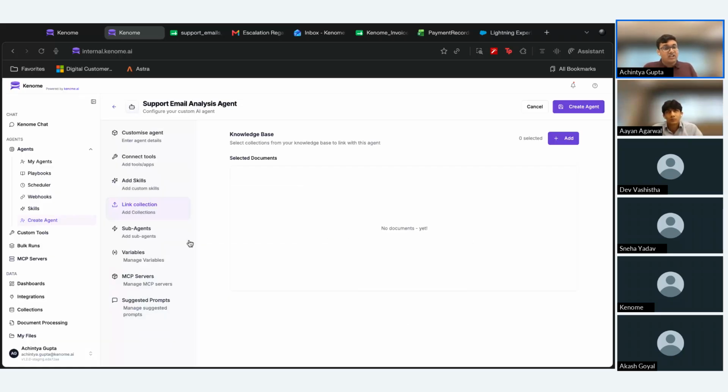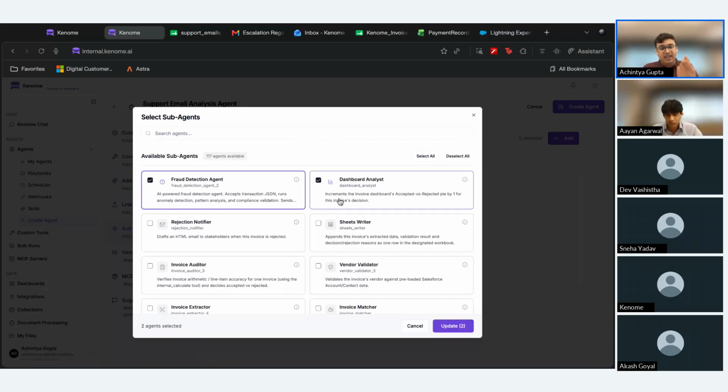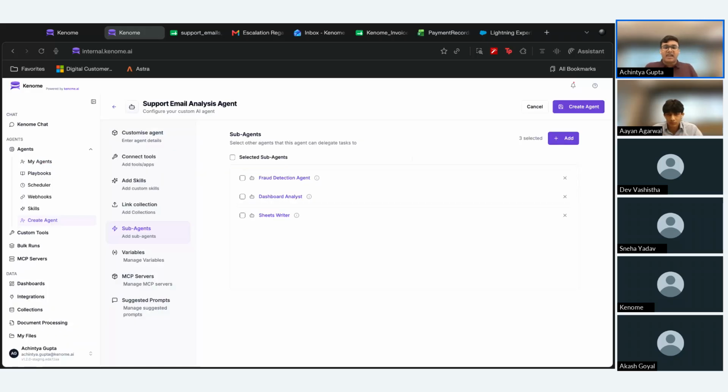We also have the sub-agents tab, as I mentioned, that this platform contains multi-agent orchestration. So all the agents that you previously created can actually be added as sub-agents to this one main agent that you might currently be creating. And the good part is when you add these sub-agents, the main agent is intelligent enough to identify when it should call which sub-agent. It's not like every single agent will be called every time. It will only be called if it is required. So there is that intelligence built right into our agents as well. For now, I'll remove them as this is a single agent system.